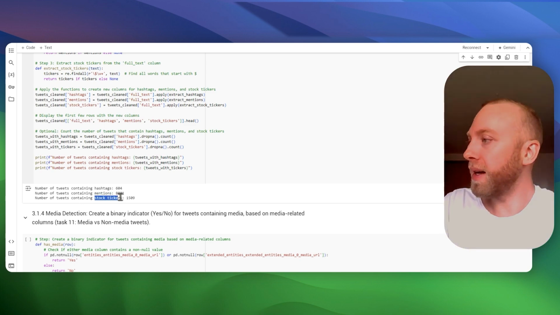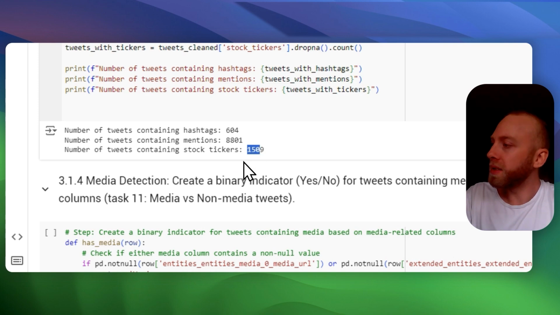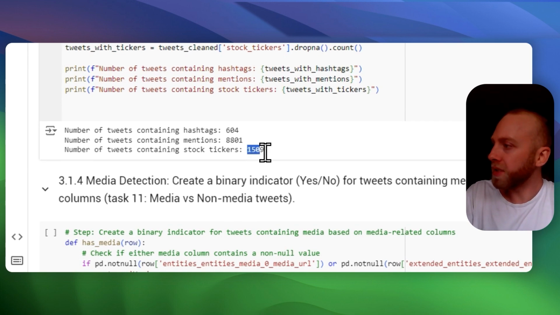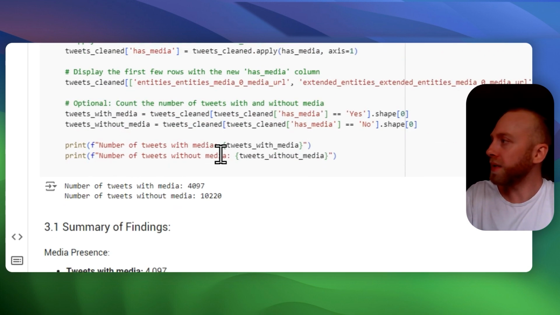And then, not really sure what the number is out of 14,000, probably 6-7% of his tweets had stock tickers in them. It's interesting.